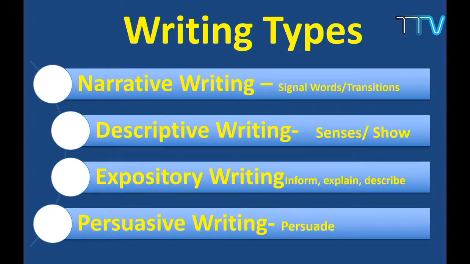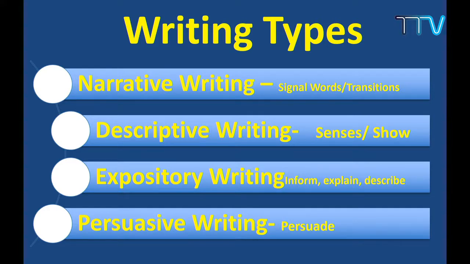And then we become familiar with the different types of writing. You know how to write a paragraph. Now, what are the different types of writing? Basically we talk about four types, though there are others. The first one is narrative. The second one is descriptive. The third one is expository, and the last one is persuasive writing.